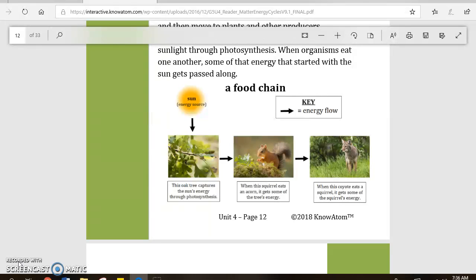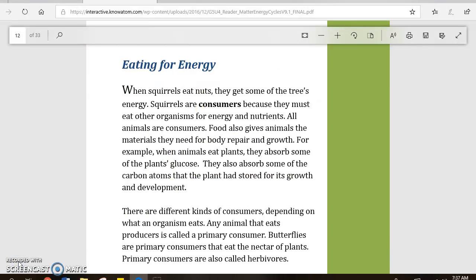Sun, energy source. This oak tree captures the sun's energy through photosynthesis. When this squirrel eats an acorn, it gets some of the tree's energy. When this coyote eats a squirrel, it gets some of the squirrel's energy. Eating for energy. When squirrels eat nuts, they get some of the tree's energy.